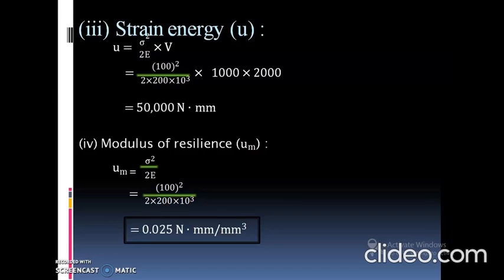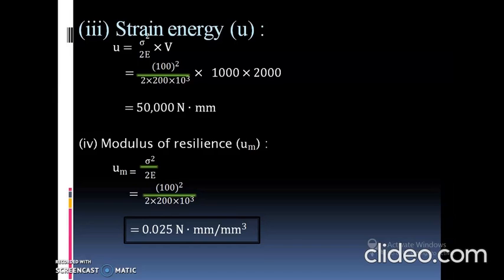We know sigma, E and volume, because we can replace the volume as area into length. Replacing all terms: sigma as 100 square divided by 2 into 200 into 10 raised to power 3, into volume as 1000 into 2000, area into length. Finally we get the strain energy U equal to 50,000 Newton mm.